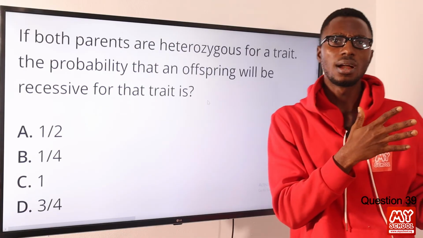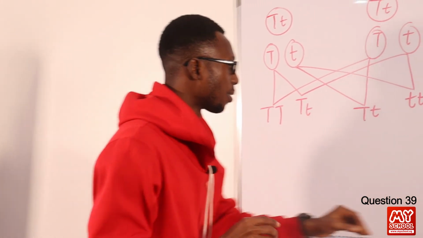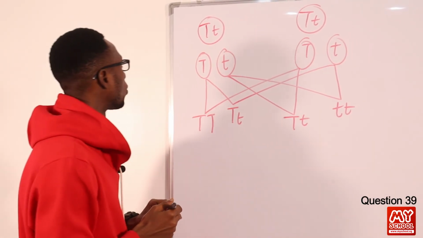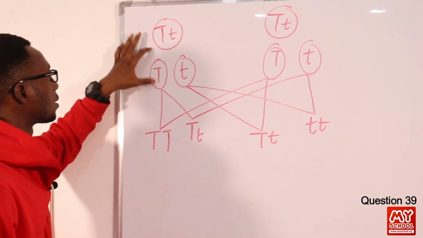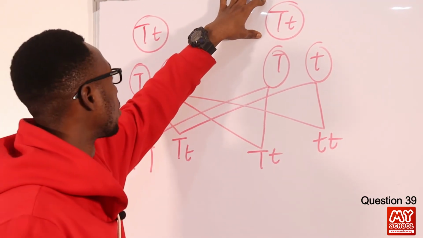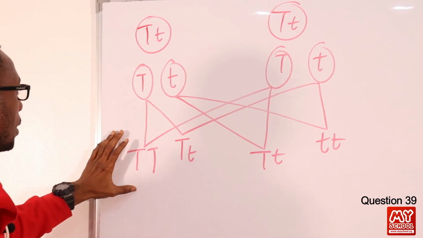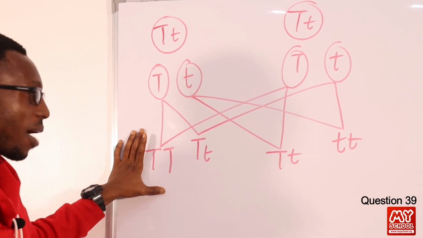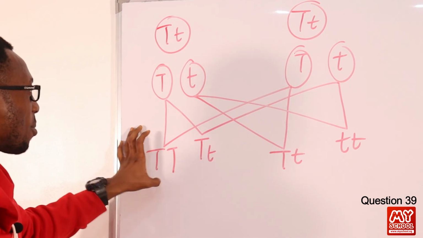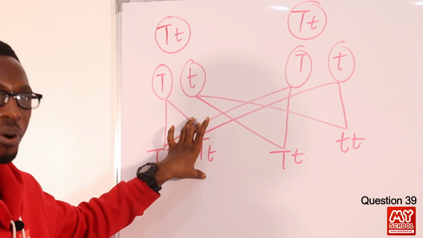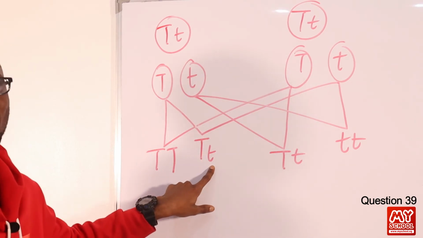So let's go to this board to use the test cross to validate our answer. You can see this is heterozygote in nature. If you look at the crossing, this is homozygous tall. This is heterozygote tall with the recessive.